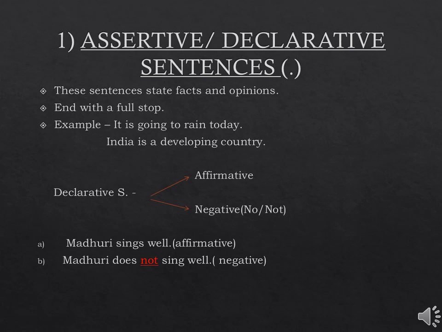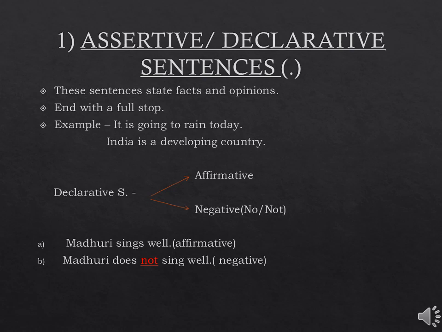Okay. Second is, India is a developing country. So here it is known to each and every one of us that India is a developing country, as it's a fact. So this is also a declarative sentence. Declarative sentences are basically divided into 2 kinds. The first one is affirmative and the second one is negative.